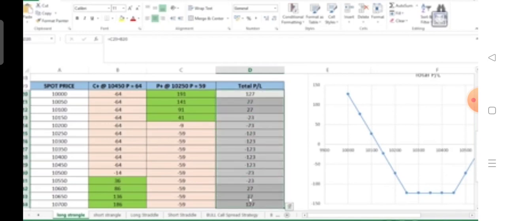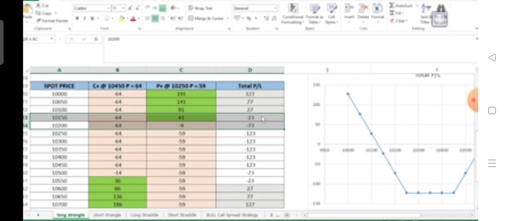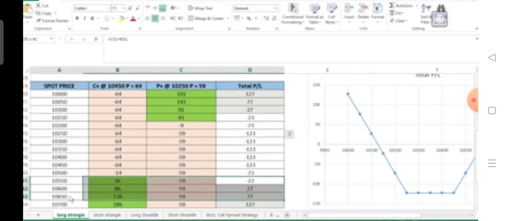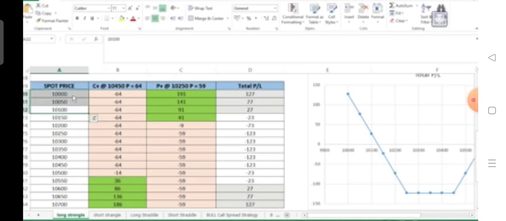Now as we can see here, if the market is ranging between 10,150 and 10,550, this particular strategy is giving us a negative payoff. Whereas if the market goes below 10,150, it starts generating a profit, and if the price goes above 10,600, the strategy starts generating a profit.